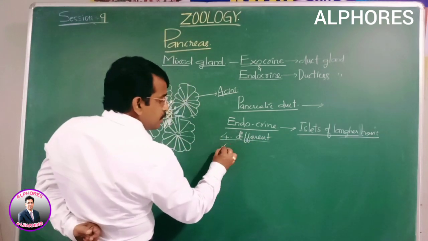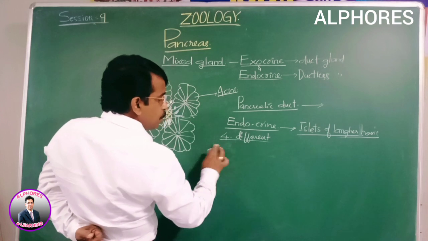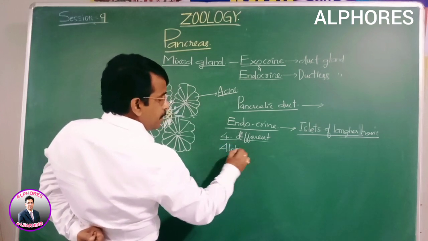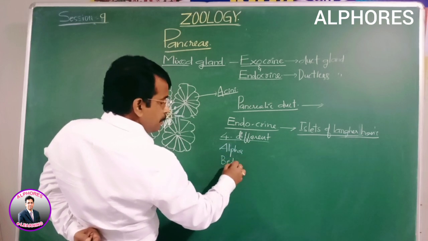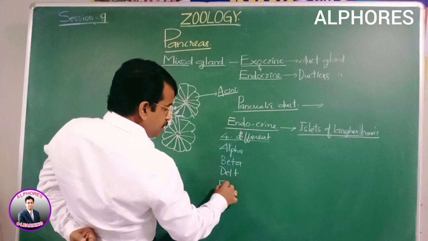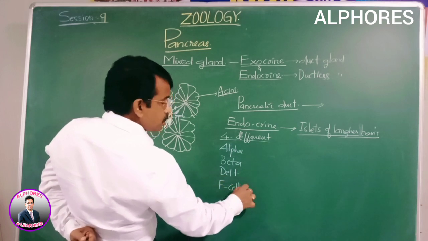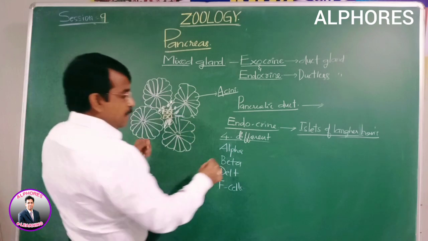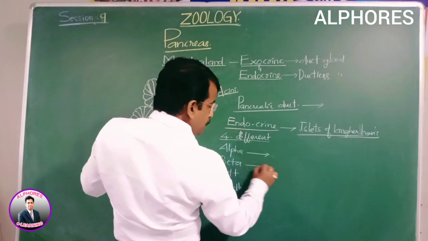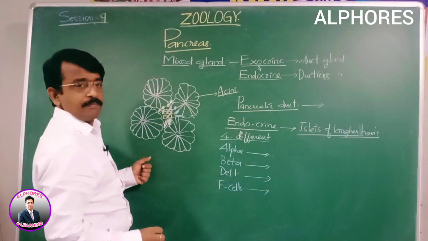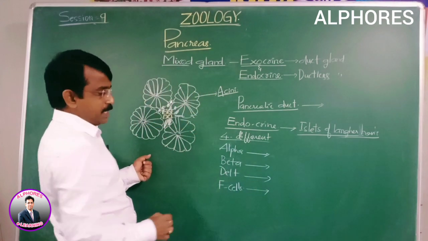These are the alpha cells, which are referred to as A cells; alpha, beta, delta, and the F cells are what we find. There are 4 kinds of cells: alpha cells, beta cells, delta cells, and F cells, which are pancreatic polypeptide cells.